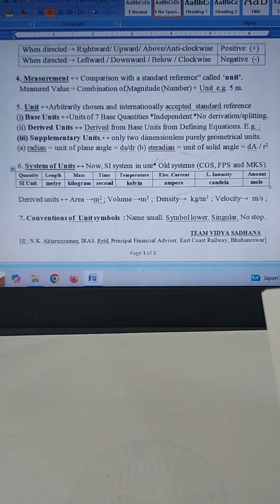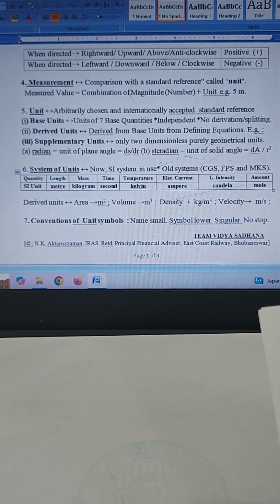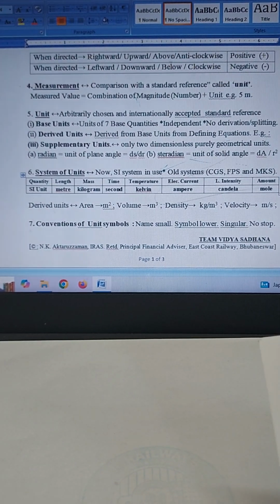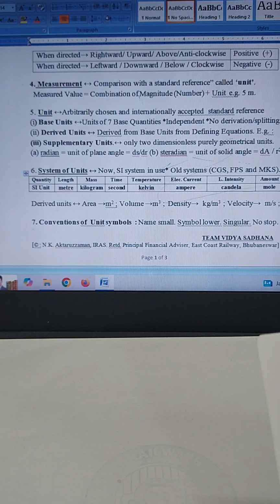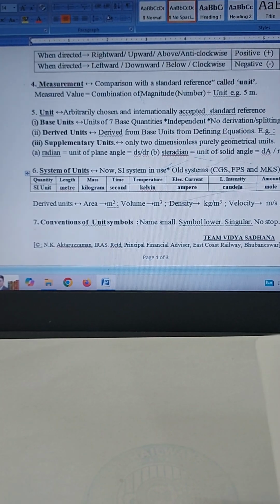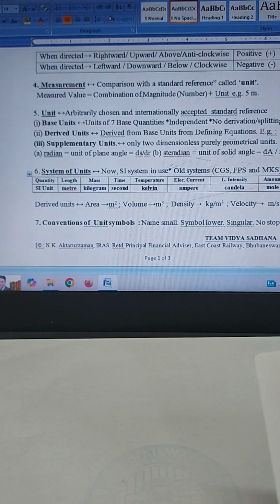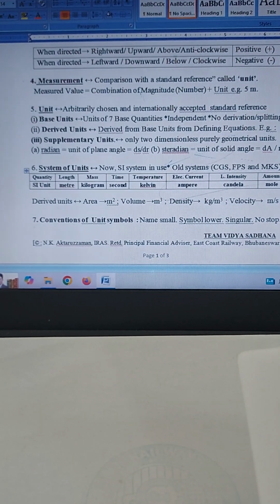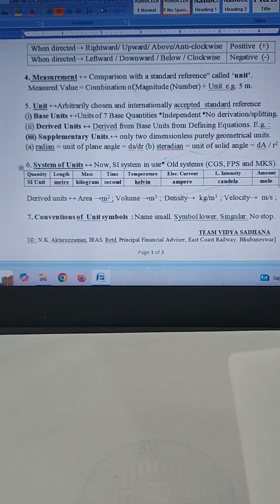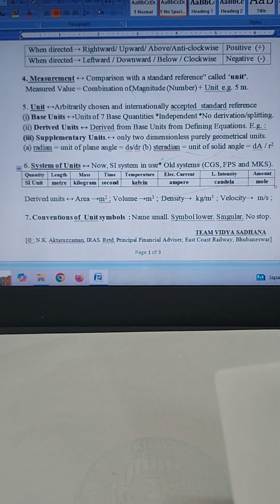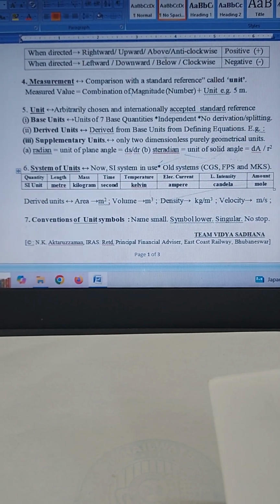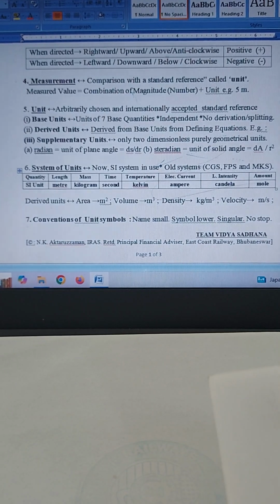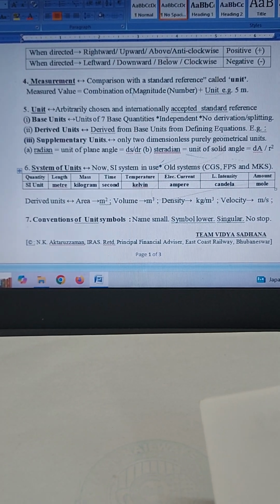A complete set of units, both fundamental, that is base, and derived, is called a system of units. There are 3 old systems: the CGS, that is the French system; the FPS system, that is the British system; and the MKS system, that is the metric system. They are not in use now for the sake of uniformity. Now at present, for the sake of uniformity, the international system of units called SI system is internationally accepted and widely used throughout the world.